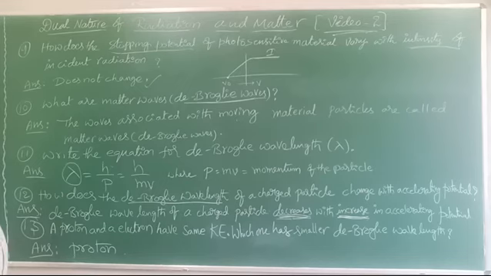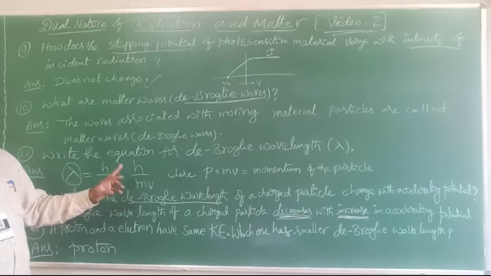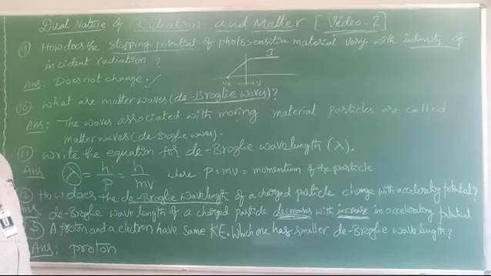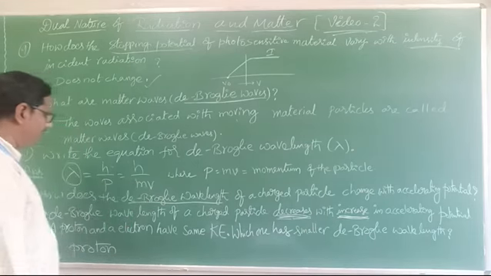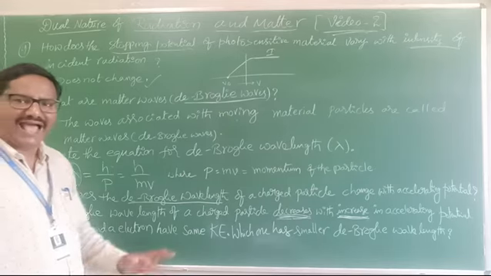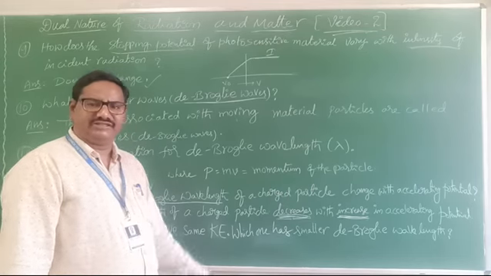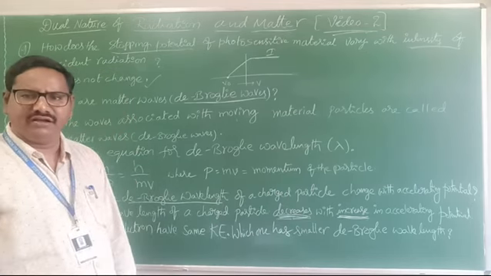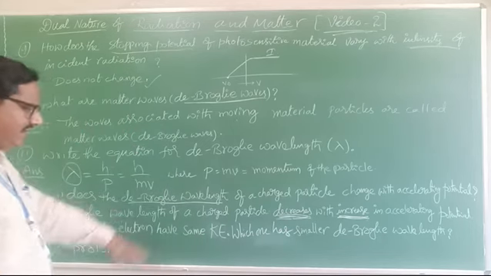Clear? So lambda equal to h by p, or h by mv, where mv is the momentum of the charged particle, the elementary particle. Here, according to the charge, how will the de Broglie wavelength vary with applied accelerating potential? If the applied accelerating potential increases, what happens? The lambda value will decrease. That is the only relation here.